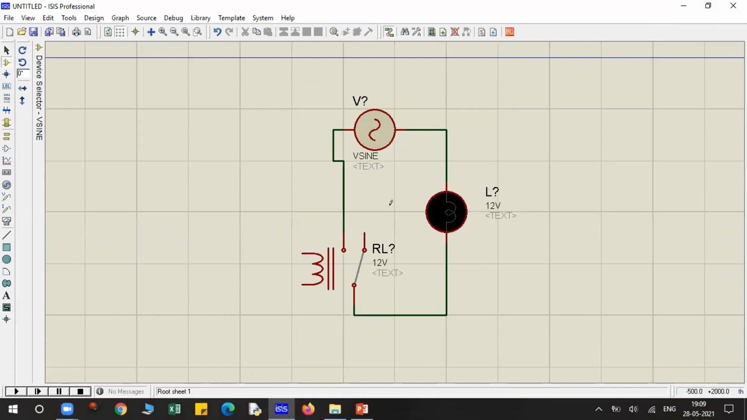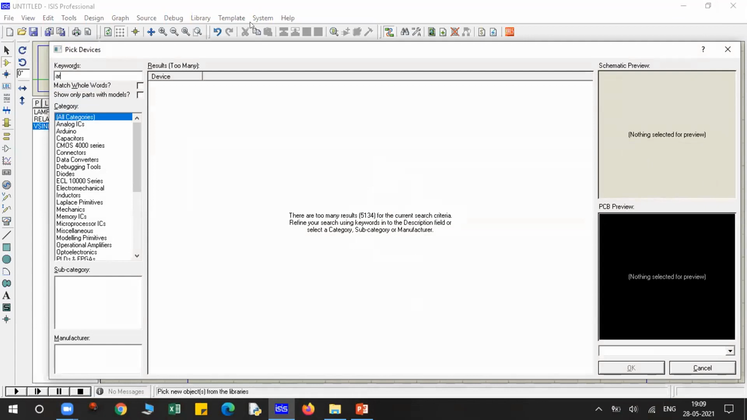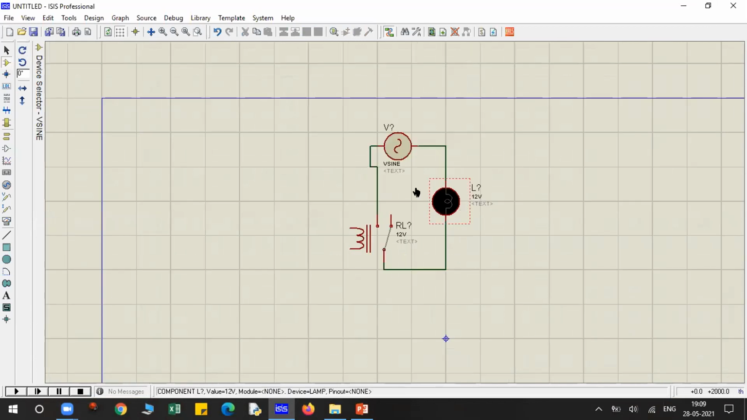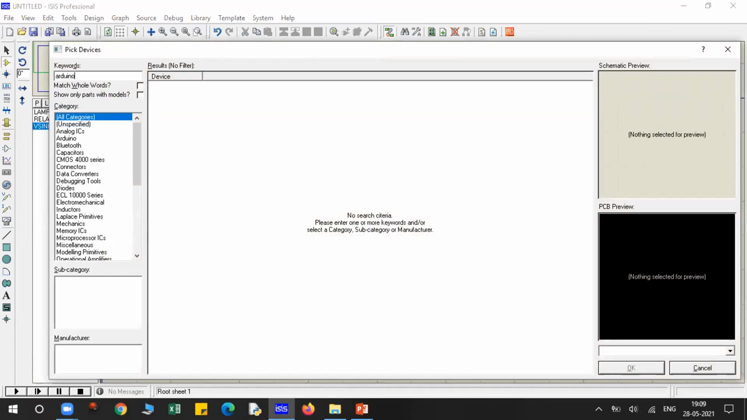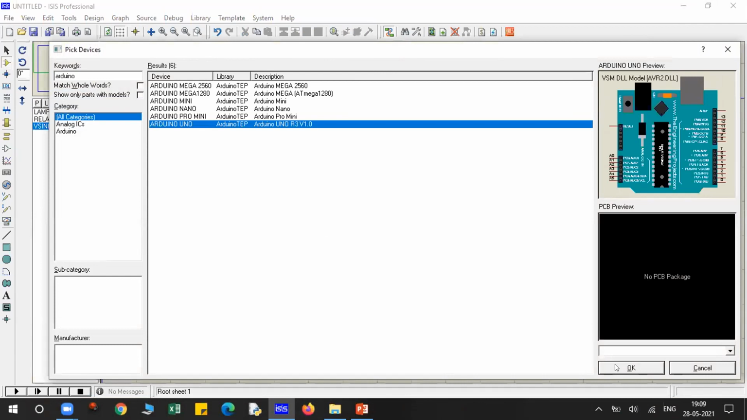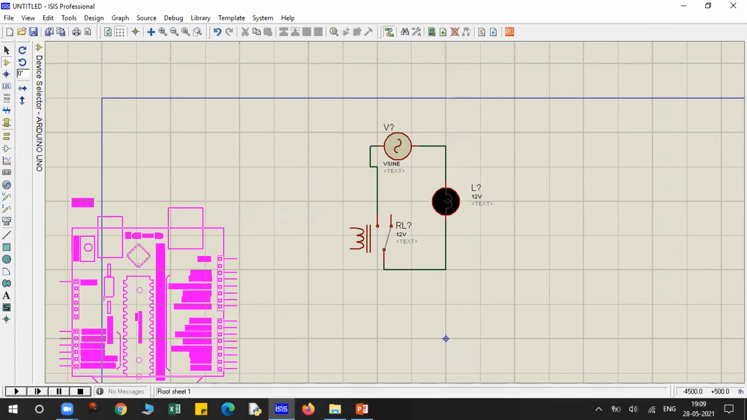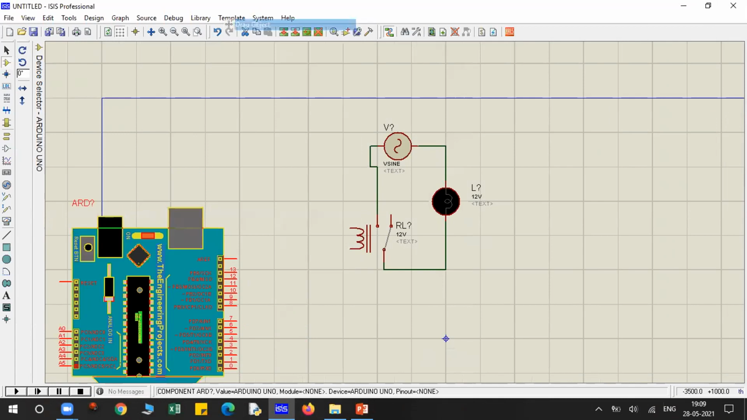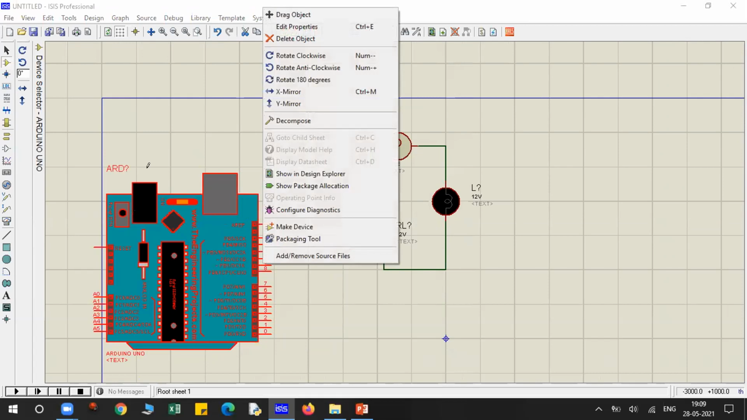We already have a relay over here, so let's now add Arduino. Guys, you also try to make it together. I already have the relay, lamp, and a V sign, that is a sine wave supply, over here. Now I'm using Arduino Uno. Drag the object over here.